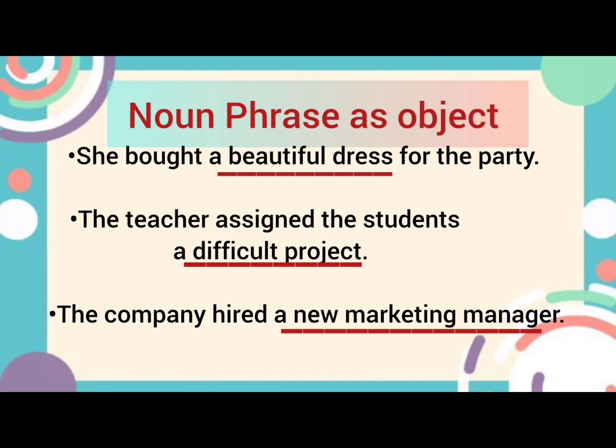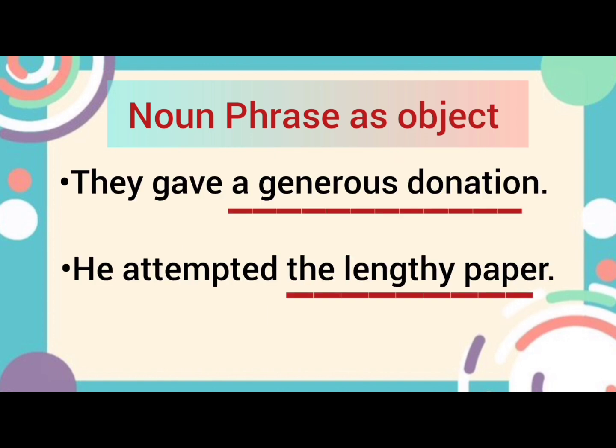The company hired a new marketing manager. The company is a noun phrase as subject, hired is a verb, a new marketing manager is a noun phrase as a direct object. It can be replaced by a single noun. For example, the company hired him, or the company hired Ahmed as their employee. They gave a generous donation. They is the subject, gave is the verb, a generous donation is the direct object that functions as a noun phrase.